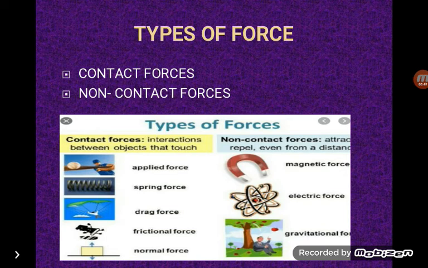Electrostatic force: the force exerted by a charged object on another charged or uncharged object is known as electrostatic force. Contact between the objects is not required in electrostatic force. Therefore, electrostatic force is another example of non-contact force.